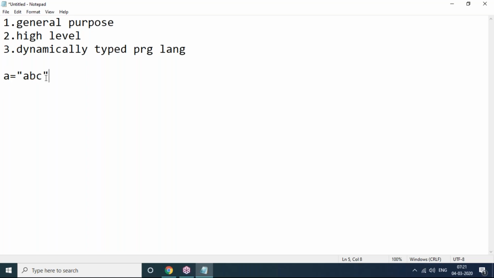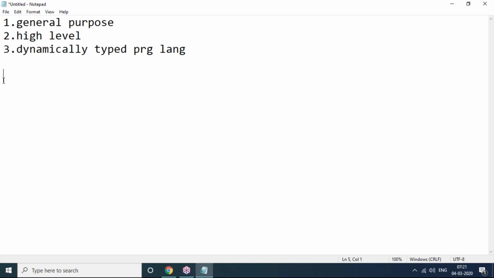So as a programmer, you need not define any data types in Python because Python is a dynamically typed programming language, not a statically typed one. That's why it will not allow you to define any data type explicitly. Automatically, implicitly, it will decide the data type based on the value we have given.